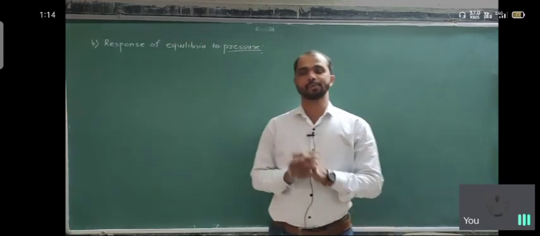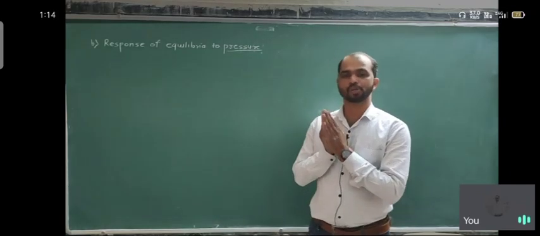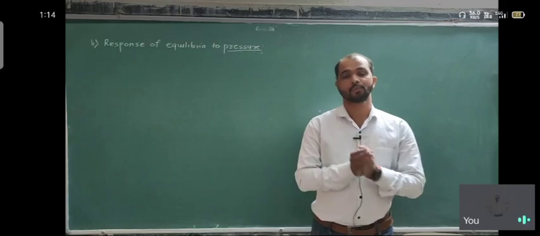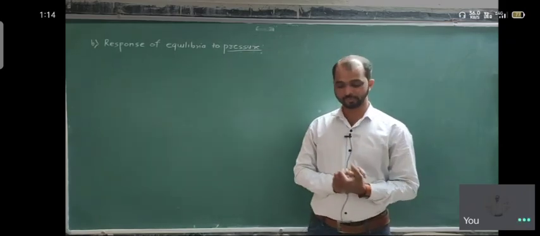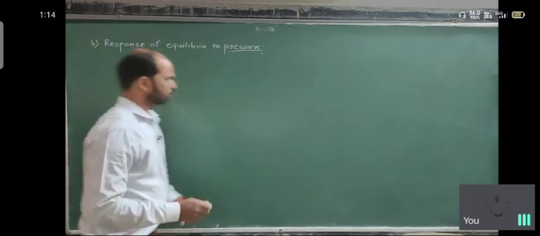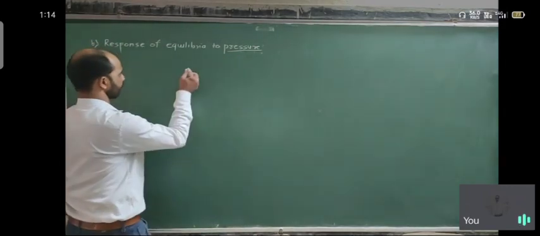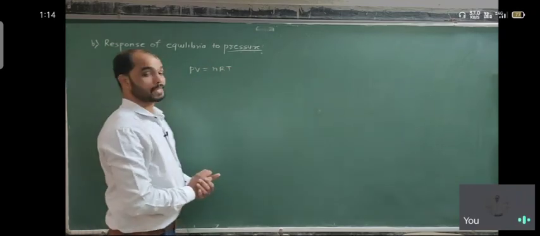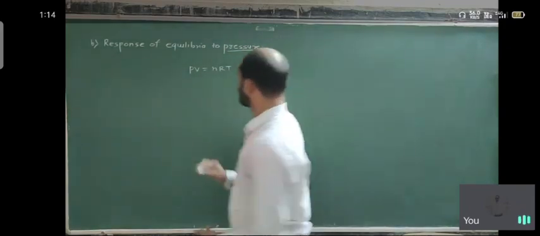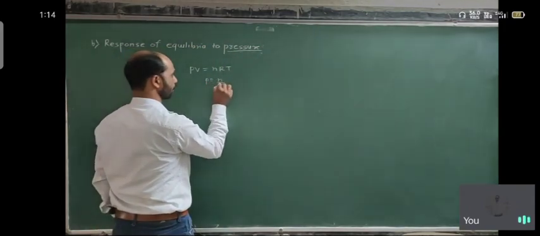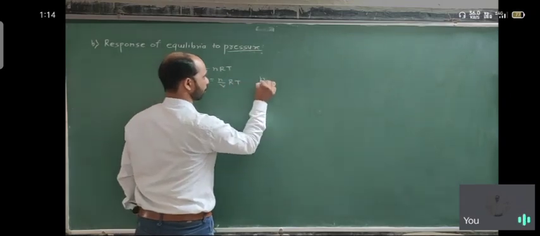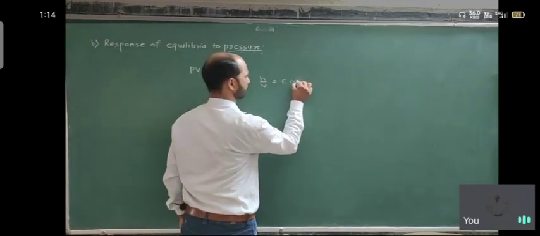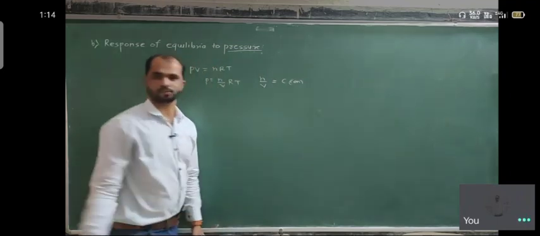So the number of moles of gaseous reactants and gaseous products plays a very important role in this topic. For gaseous conditions we consider the ideal gas equation, PV equals nRT. So P equals (n/V)RT, where n/V, the number of moles per volume, is the concentration C.